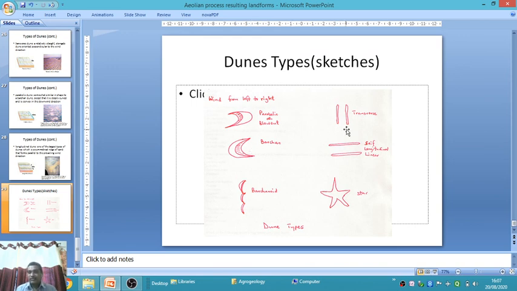This is the transverse dune. Transverse dunes are perpendicular to the wind direction. Then barkhanoids means a bunch or number of barkhans, star-like structures. These are the different types of dunes. These are the depositional and erosional landforms resulting from the geological action of wind. It is also called Aeolian process landforms, the product of wind action, erosional landform and depositional landform.